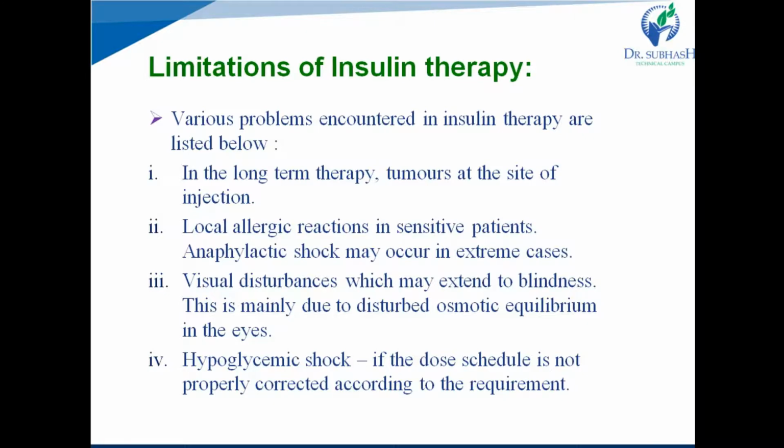First, in long-term insulin therapy, there is a risk of development of tumors at the site of injection, because insulin is proteinous in nature. Second, because insulin is proteinous in nature, it triggers local allergic reactions in sensitive patients, and anaphylactic shock may also occur in extreme cases.